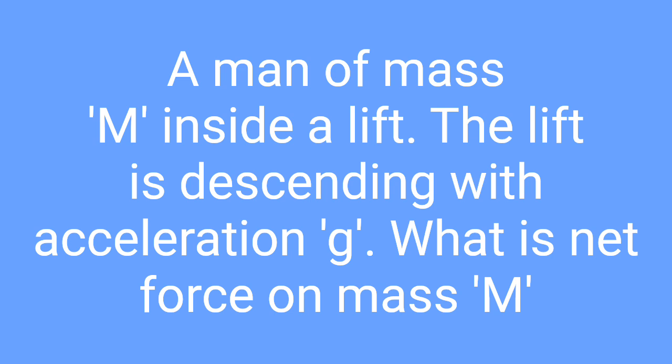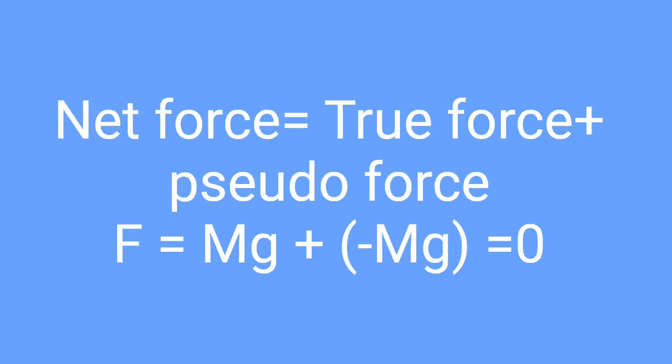In a descending lift, the pseudo force acts in the upward direction. That is why the pseudo force is equal to minus mg. So the net force will be equal to 0, because the true force is mg and the pseudo force is minus mg. So the net force is equal to 0.